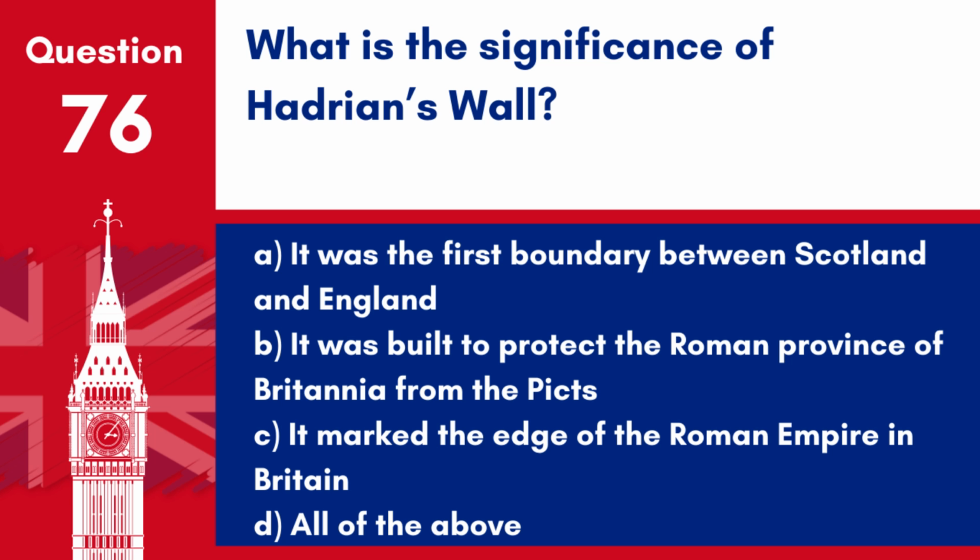Question 76. What is the significance of Hadrian's Wall? A. It was the first boundary between Scotland and England. B. It was built to protect the Roman province of Britannia from the Picts. C. It marked the edge of the Roman Empire in Britain. D. All of the above. Answer: D. All of the above. Hadrian's Wall was significant for all these reasons. It marked the northern limit of Roman Britain and served as a fortification against the tribes to the north.